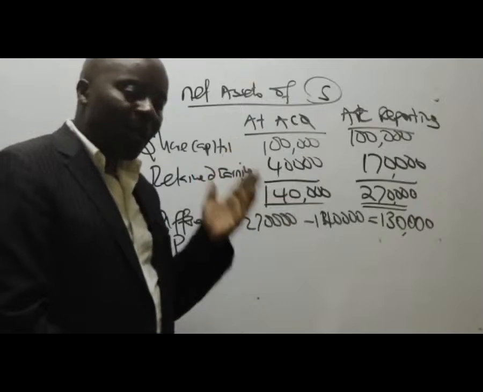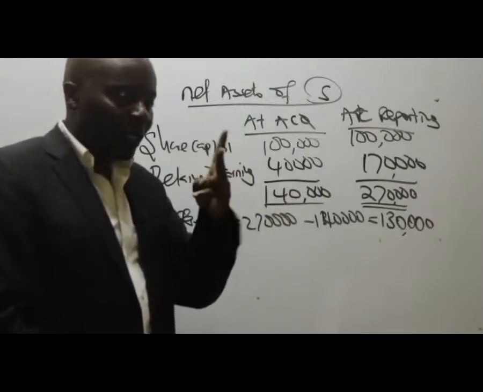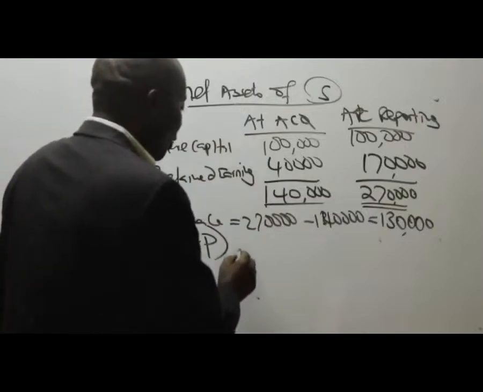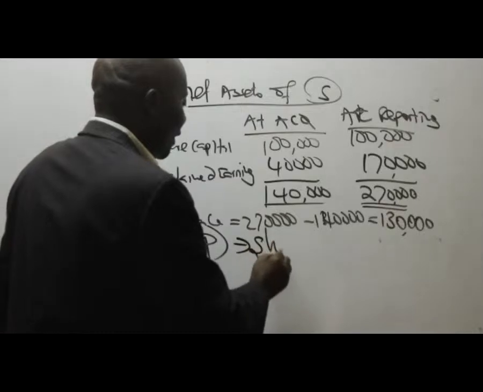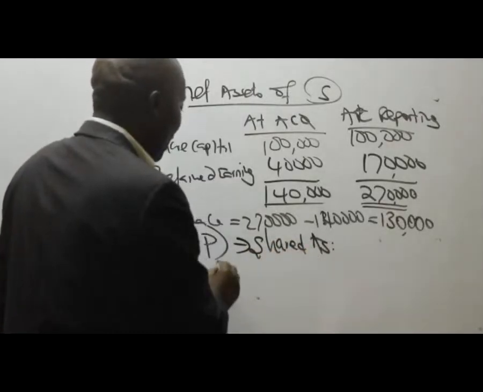So remember that PAP is normally shared out right away to the two owners. Go ahead and share PAP to the two owners, shared as follows. So we have here the parent.